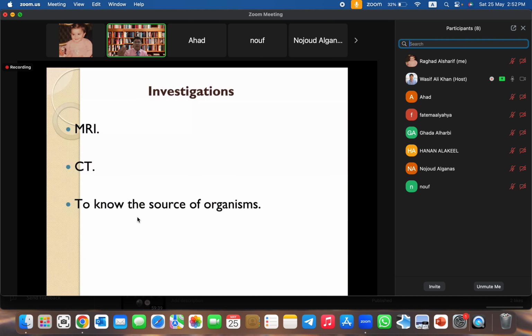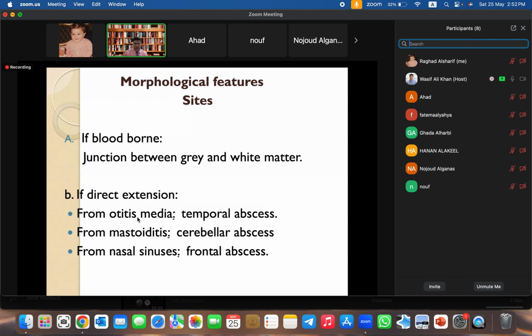Now, how do we investigate? CT, MRI. The most important is the MRI examination, and then you should find out the source of the organism. Usually the abscesses are seen at the junction of the gray matter and the white matter. Depending upon from where they are extending, the patient will develop the brain abscess at the site of extension, right? From otitis media, the abscess is usually seen in the temporal lobe. If the infection is spreading from the mastoid bone, the abscesses are seen in the cerebellum. From the frontal and ethmoidal sinuses, the abscesses are seen in the frontal lobe.